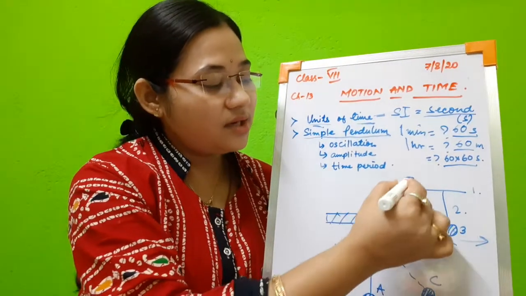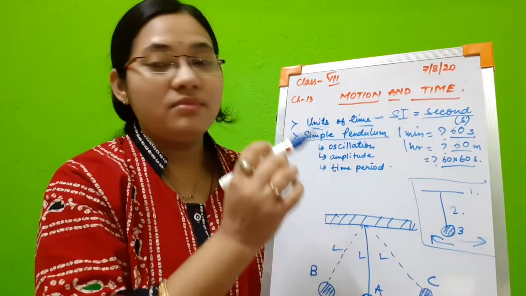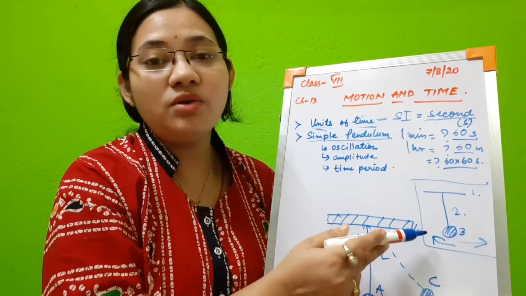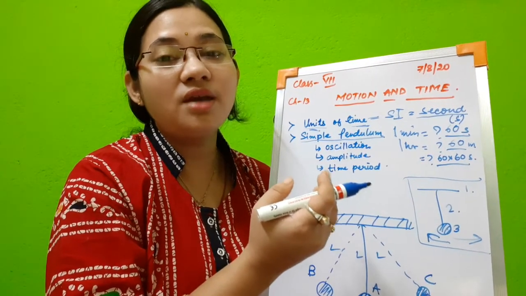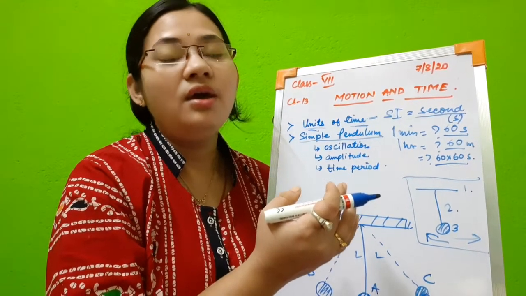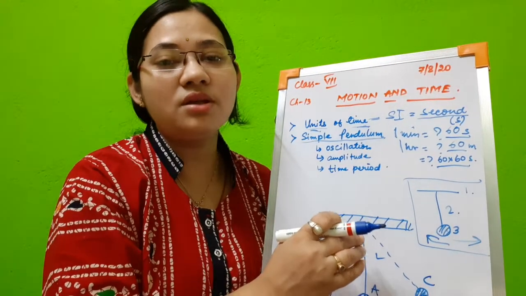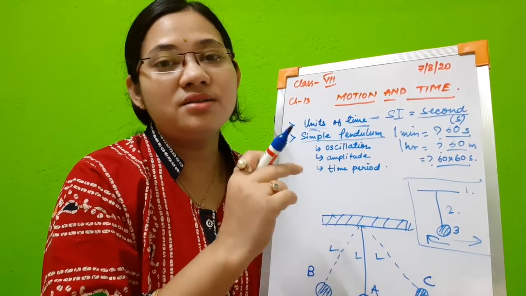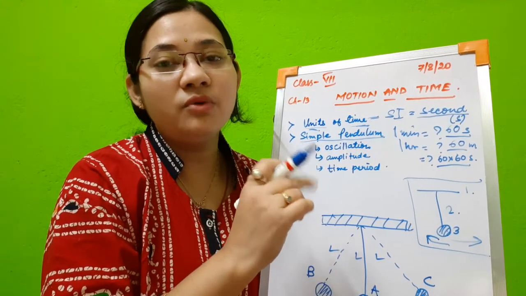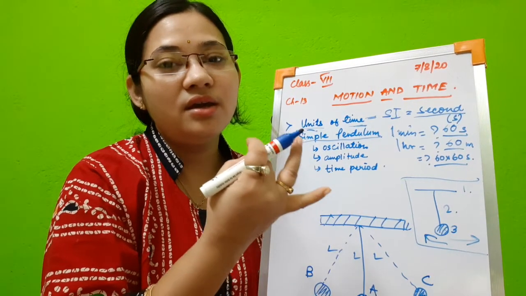By studying this type of oscillation, we can measure time. That is why, in ancient days, such pendulums were used in clocks for measuring time. But in our modern watches, we usually don't use such pendulums. In modern watches, there are springs that help in the movement of the three hands: the hour hand, the minute hand, and the second hand.